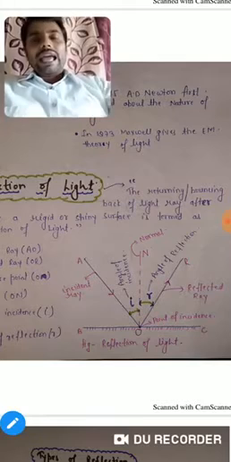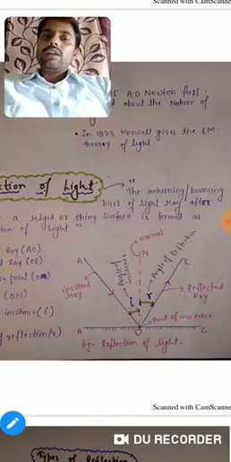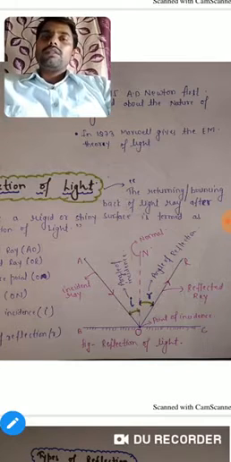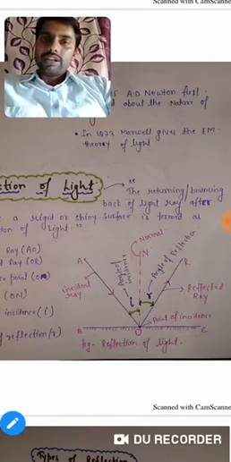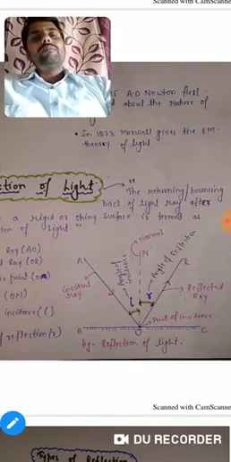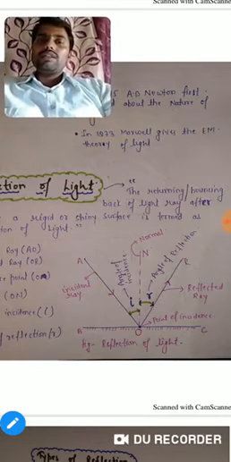The angle between the incident ray and the normal to the incidence point is termed the incidence angle. It is represented by i. So the angle between the incident ray and the normal is the incidence angle. It is clear now.